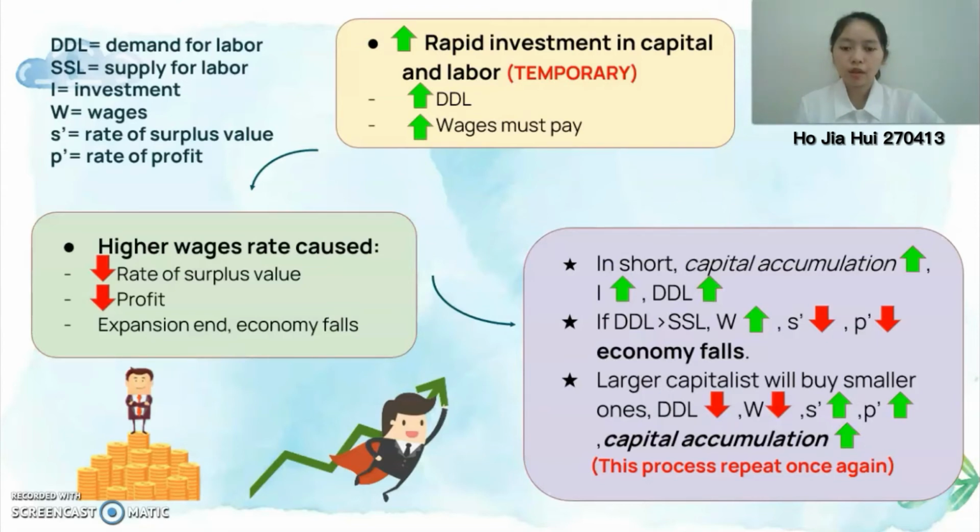Therefore, the larger capitalists will buy smaller ones at bargain prices. Labor demand and wage will decrease, and this will cause the rate of surplus value and profit to be restored and increase, and eventually increase the capital accumulation. According to Marx, the current stagnation of production will prepare for the future expansion of production within the limit of capitalism. And he also stated that every such business cycle is more important than the previous one, increasing the condition for class struggle and social revolution.